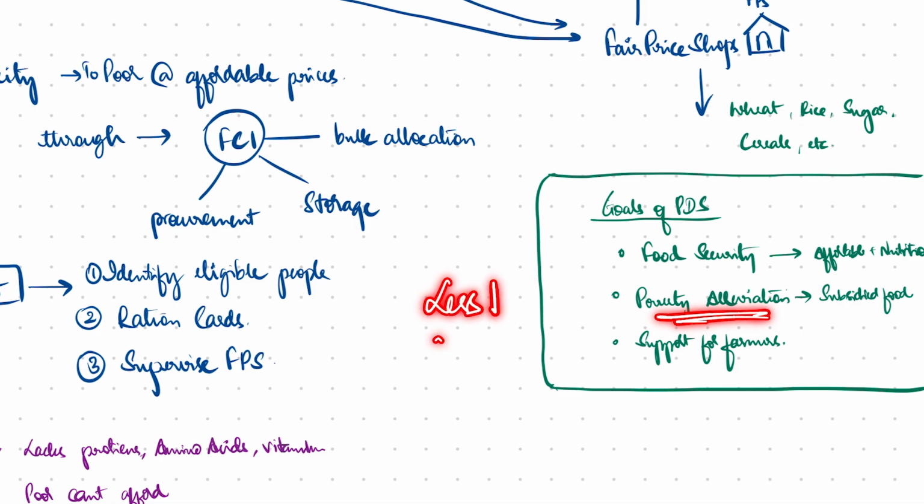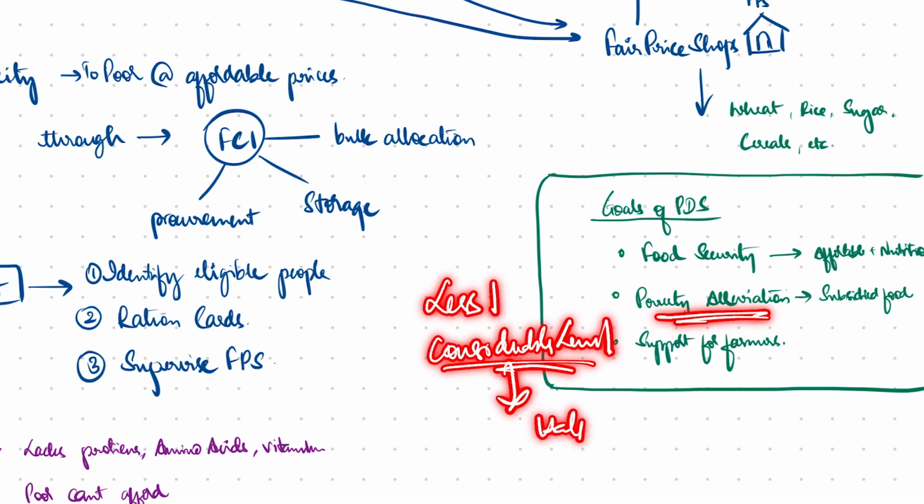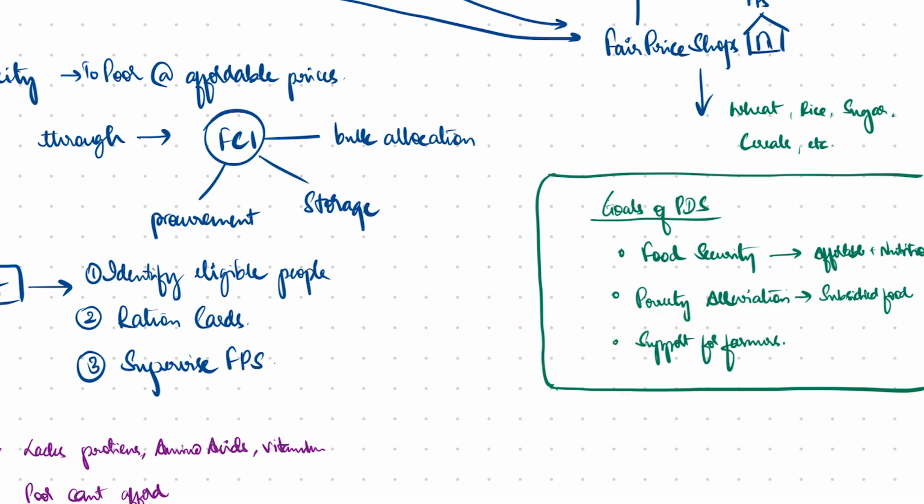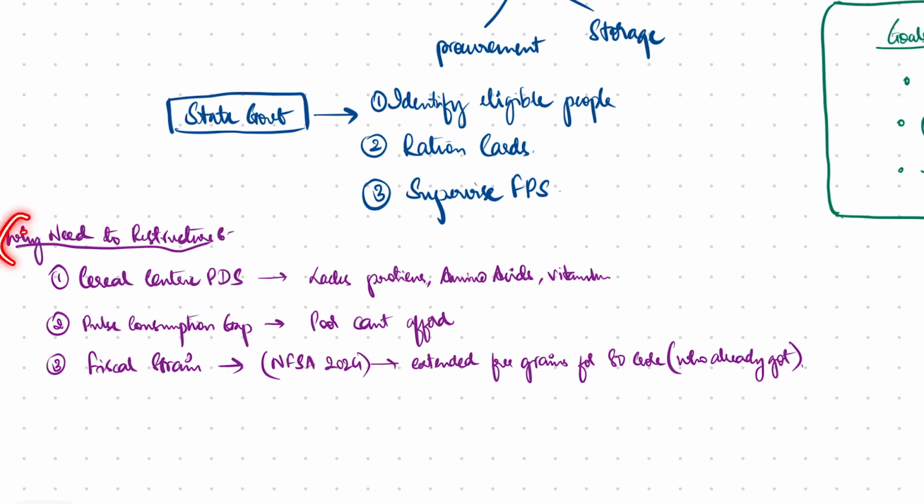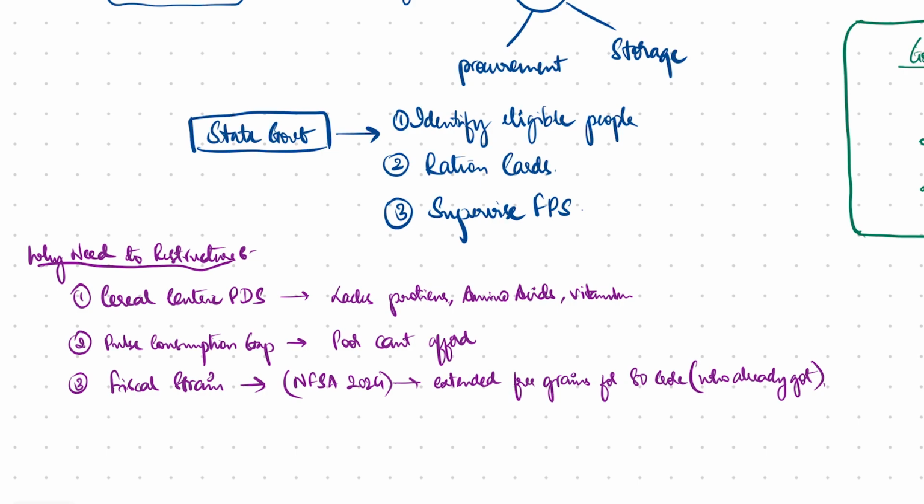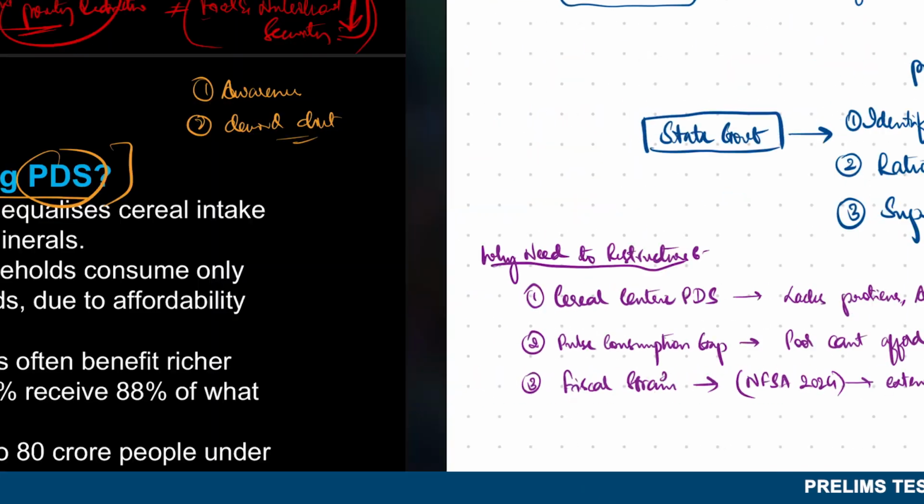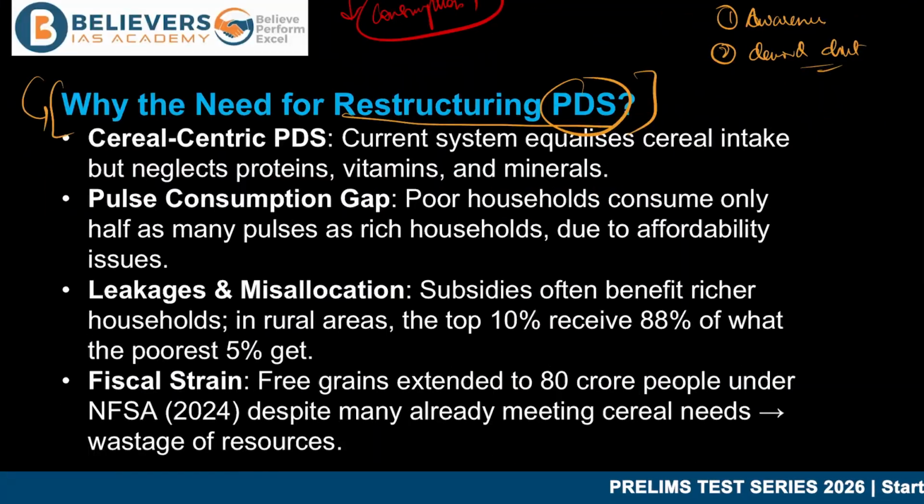Even people who are earning less or considerably less, that they don't have to spend half of their income only on the essential food grains. So that was the major aim of the PDS, to ensure that poverty alleviation happens. And third most importantly, the farmers' support, right? So hence we will, any which way, be discussing the need for restructuring. So we will come back to that.